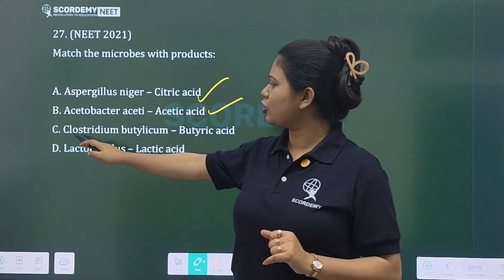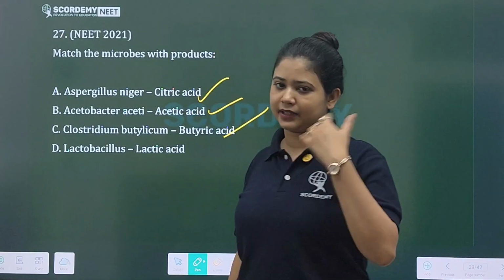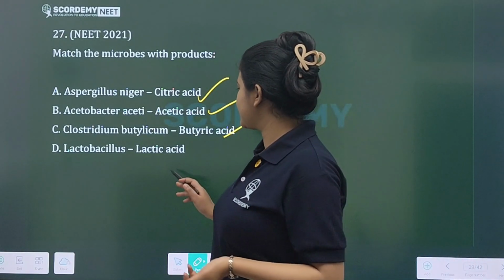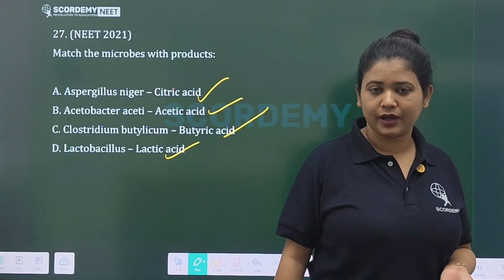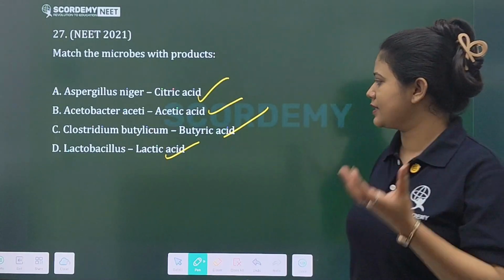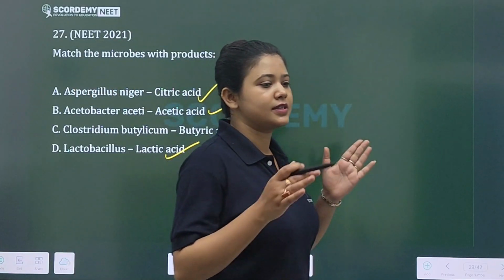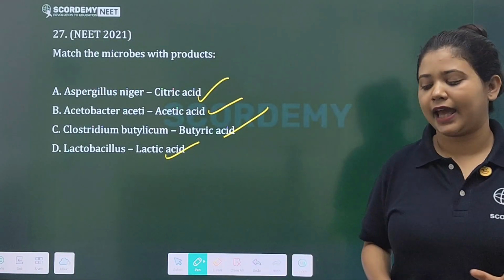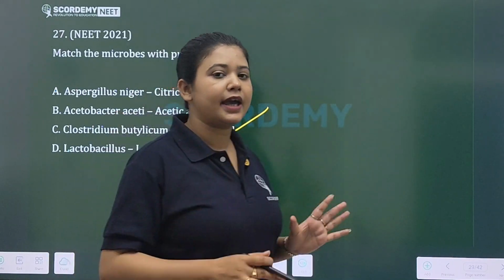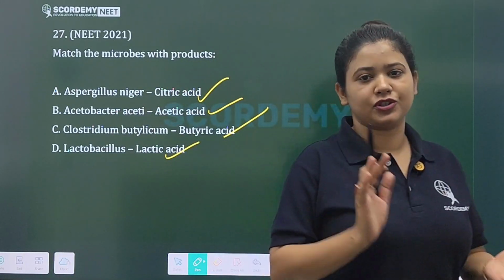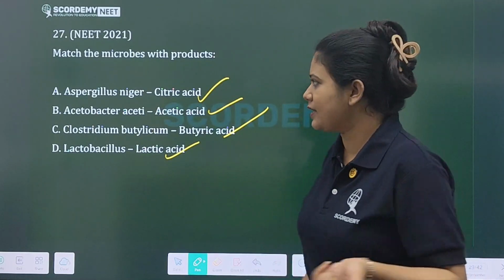Clostridium butylicum produces butyric acid, and Lactobacillus bacteria, we all know it, produces lactic acid. This is present in your curd, and this is a very good bacteria, a healthy gut bacteria that helps to keep our digestive tract and gut health in a healthy state.